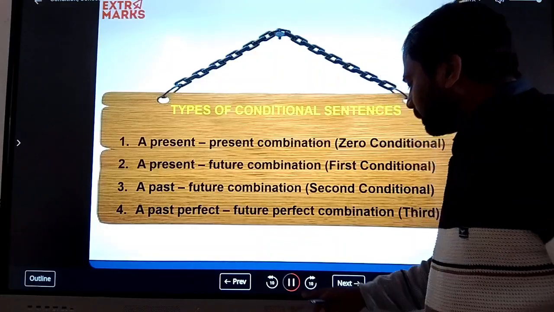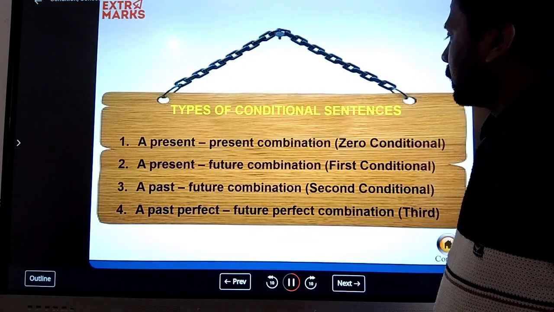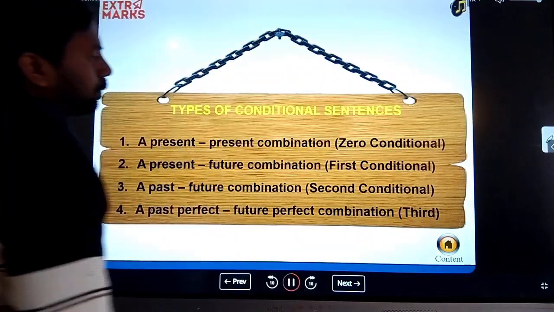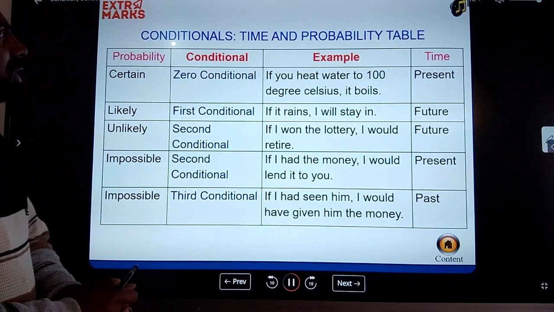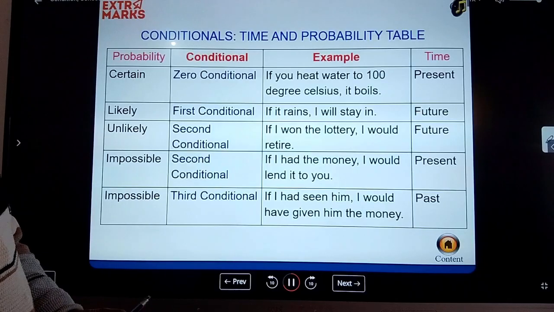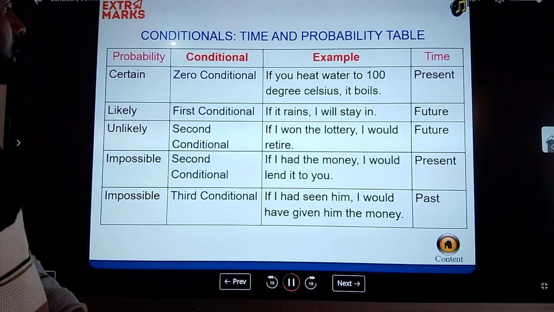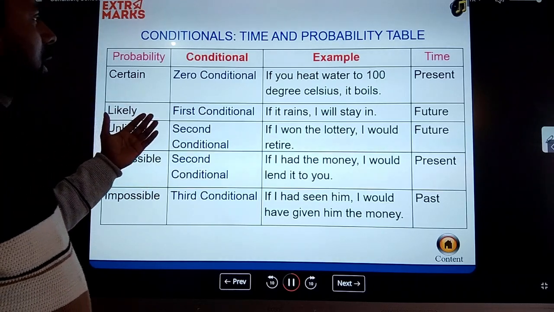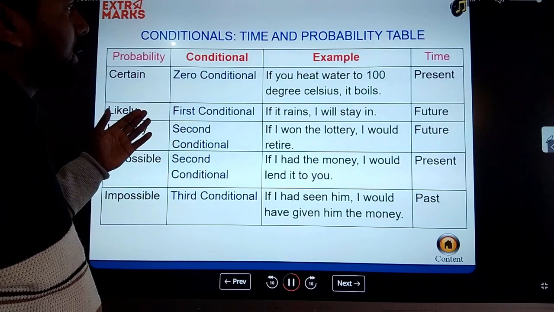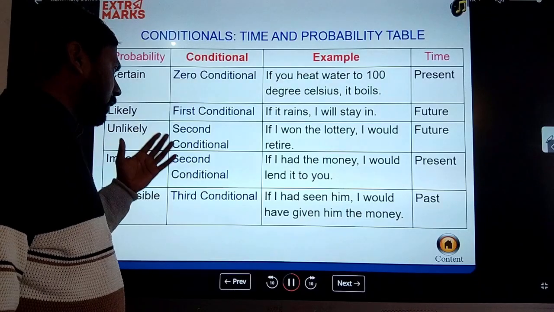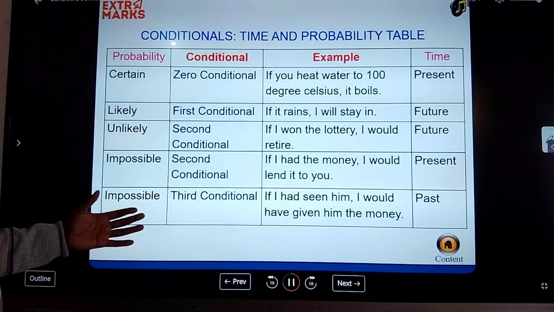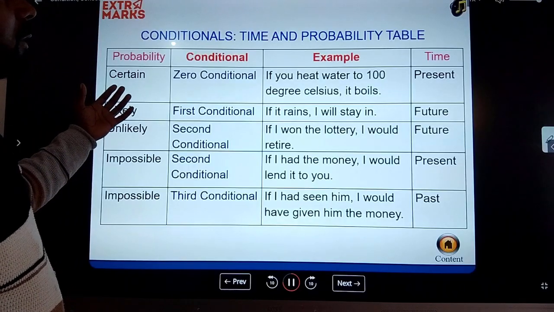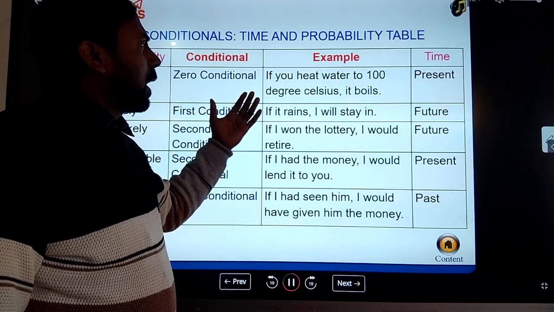We are talking about the conditional time and possibility table. So it is a conditional time and possibility table, in which situation we use the zero condition, first condition, second condition, third condition. Like if something is certain, then we use the zero condition.